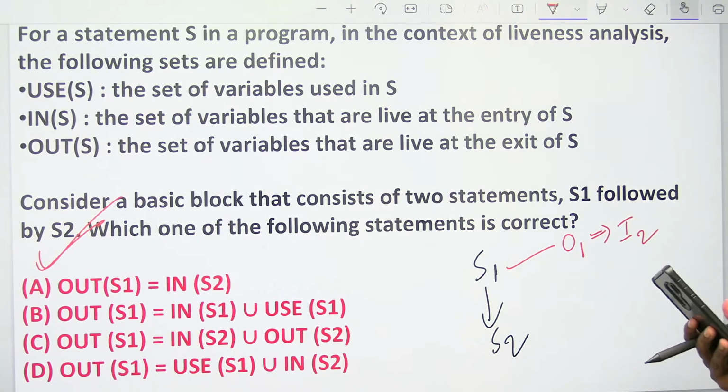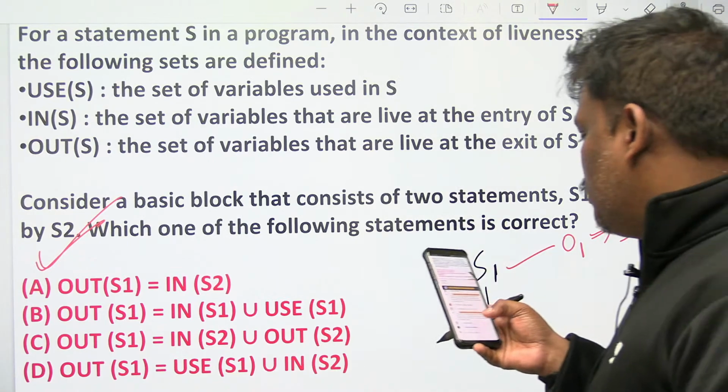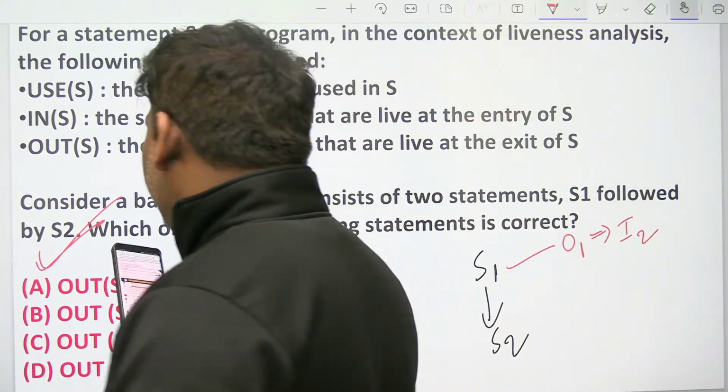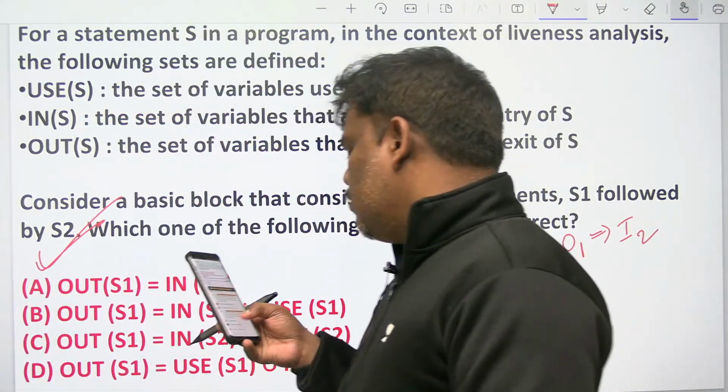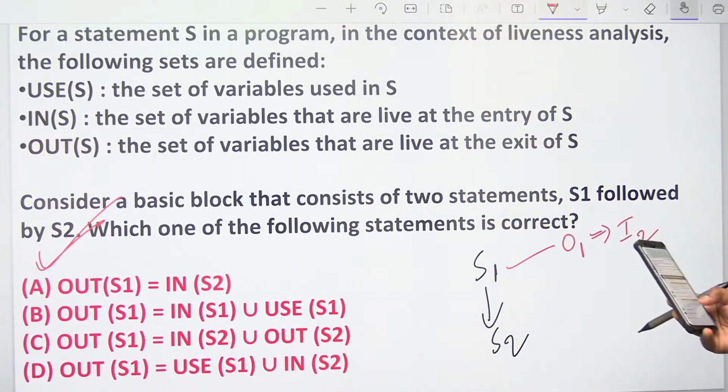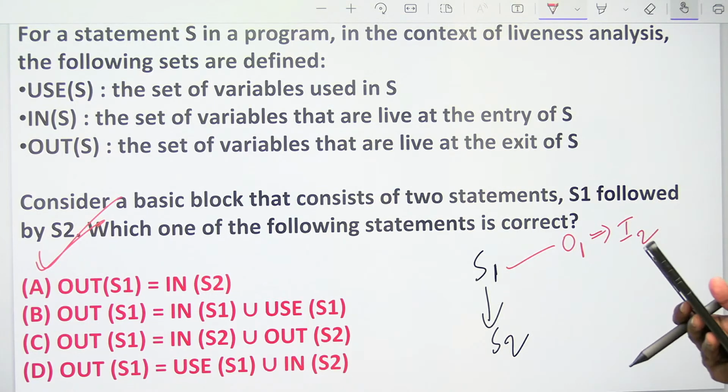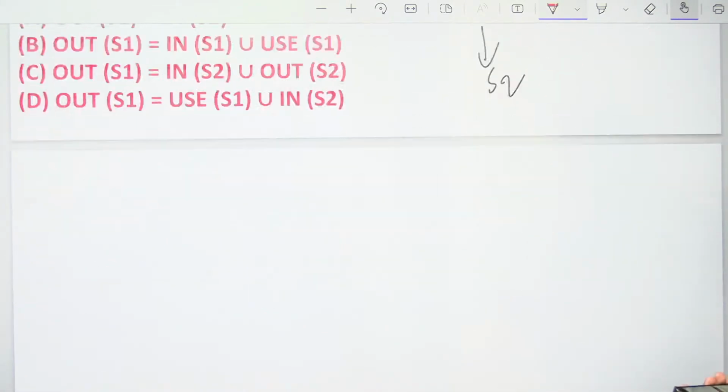Out of any statement is equal to In of the next statement. This is last year's GATE problem. See how easy it is, just knowing the basics. Out of any statement is equal to In of the next statement. Right? Careful.